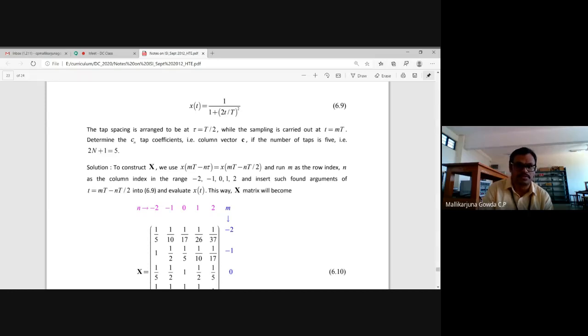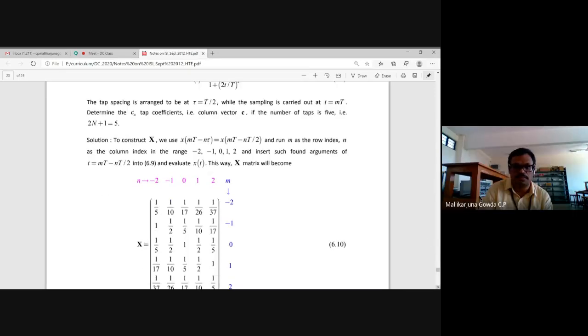By 2 means how much it will be? So it becomes -4t, plus t by 2. So -4t plus t means what? -3t by 2, right? If you substitute that in this equation, you will get the value of this one. Just check like that for the other elements also.